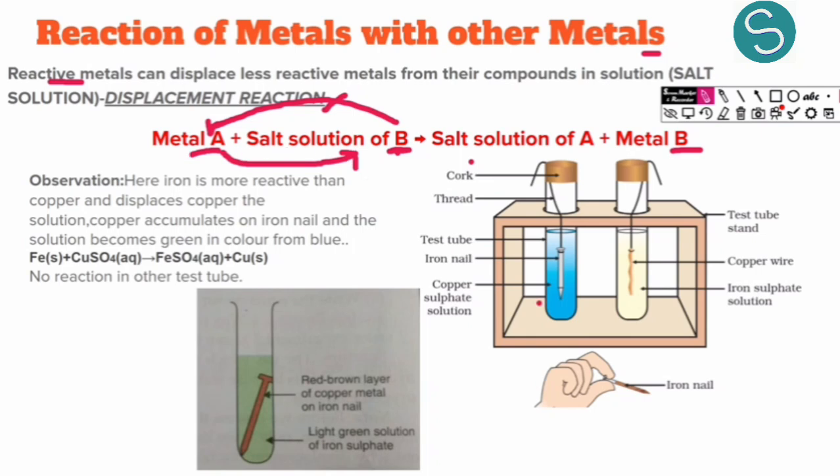So here we again have one activity. In this activity we have two test tubes. In one test tube we have taken an iron nail and in the other test tube we have a copper wire. In the copper wire solution we have kept